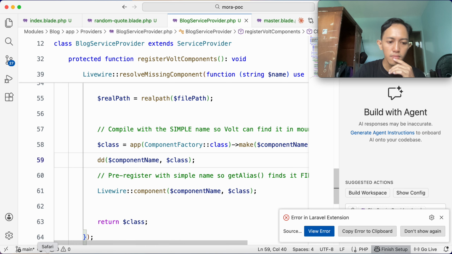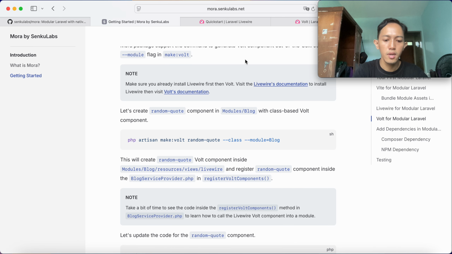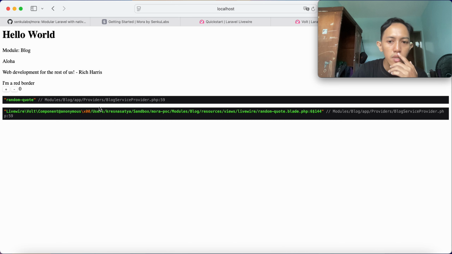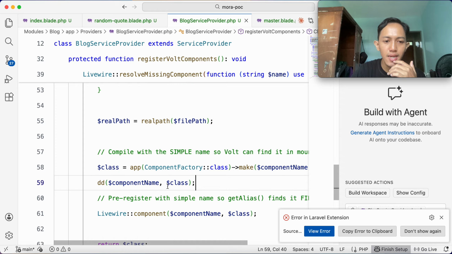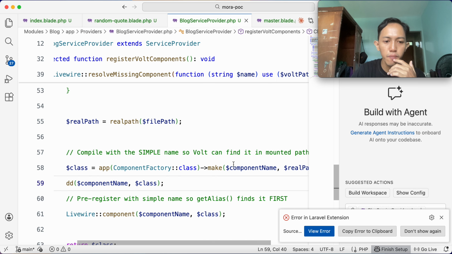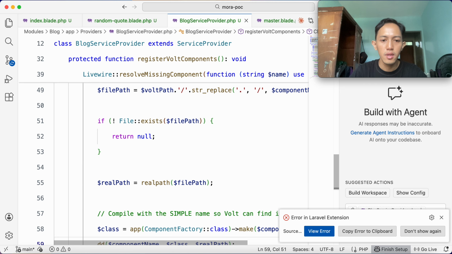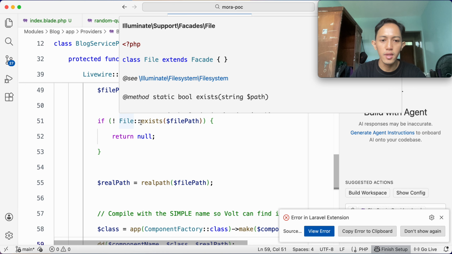Okay, and if we go to here and then refresh, you will see this is the random quote, this is the anonymous component from Volt, and then this is the path. But if we want to see exactly the real path, because the class itself is created using the real path, okay, so we check the real path. The real path comes from the file exists.